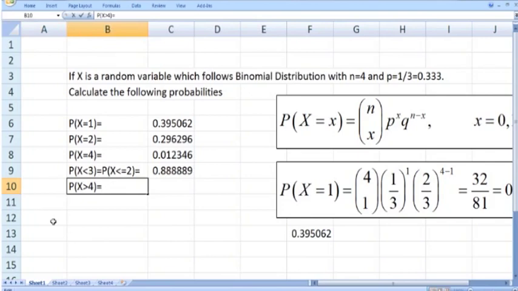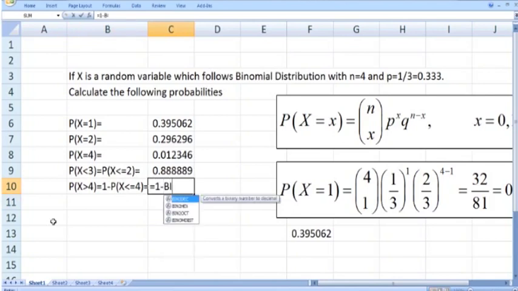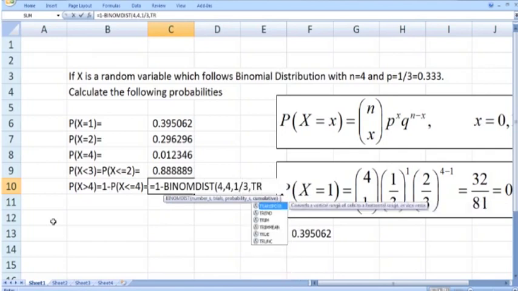So the next question is the probability that x is greater than 4. It means 1 minus the probability that x is less than or equal to 4. So this should be 1 minus binom dist 4, then total trials 4, probability of success 1 by 3, and here we have to use the true option.